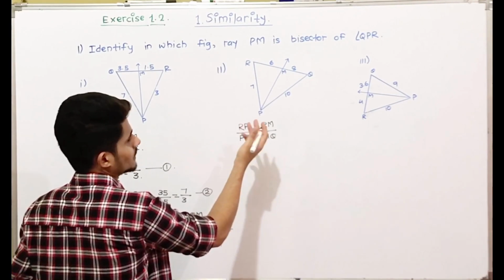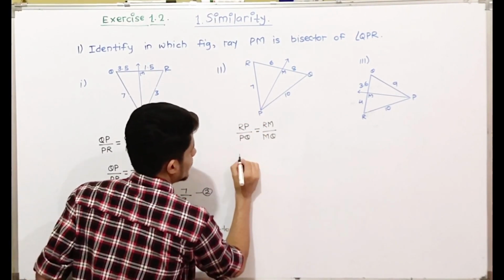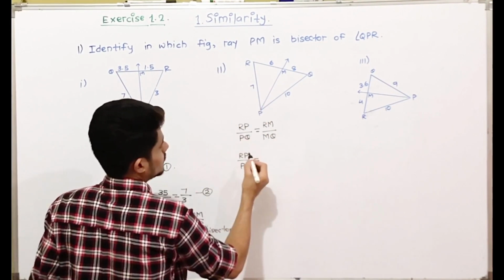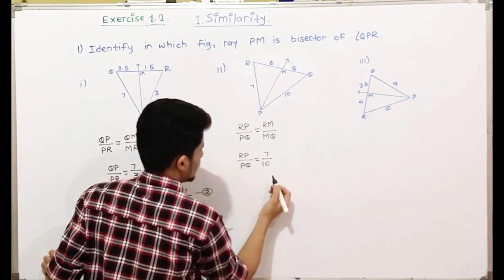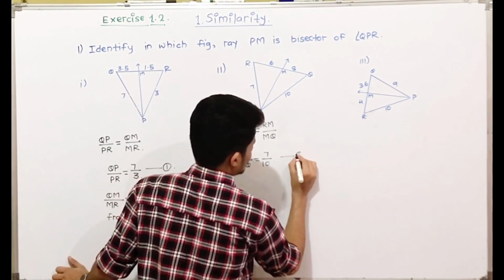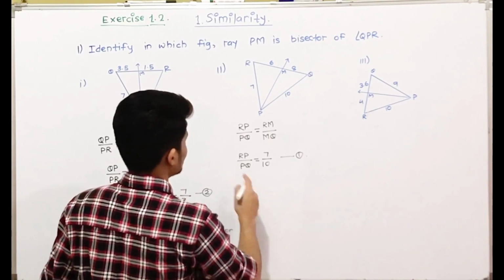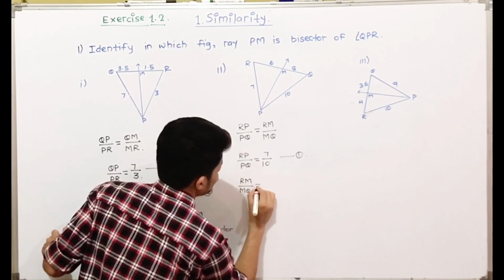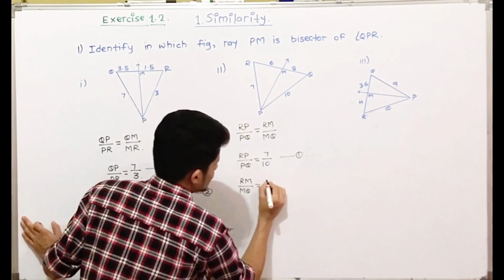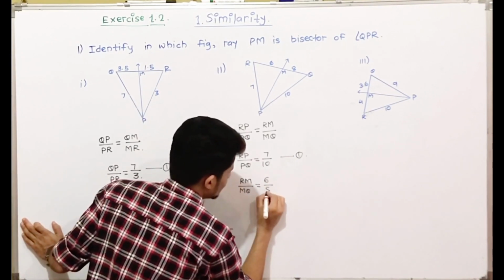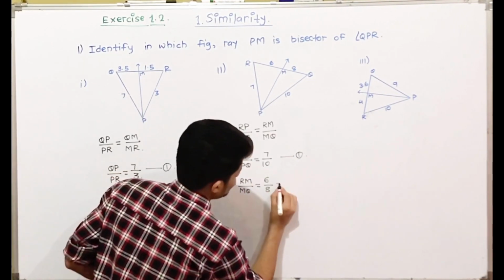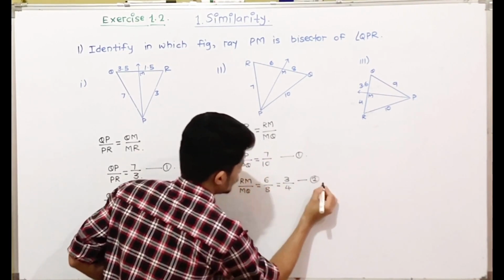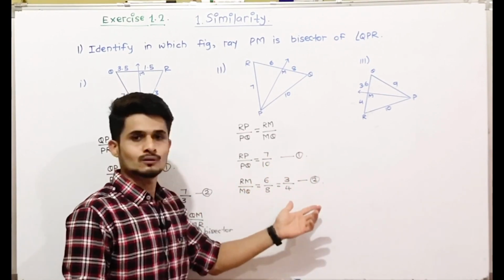Now we'll check whether the ratios are same or not. We have the values, so firstly we'll take RP upon PQ. The value is 7 by 10. This is the first value, and secondly we'll check RM upon MQ. The value for RM is 6 and the value for MQ is 8. If we divide both by 2, then 2 3s are 6 and 2 4s are 8. So now as you can see, the ratios are not same.